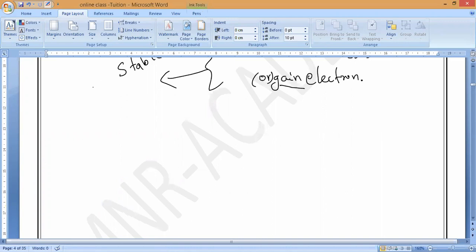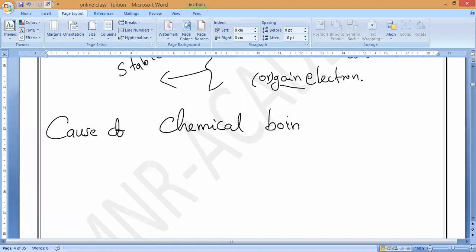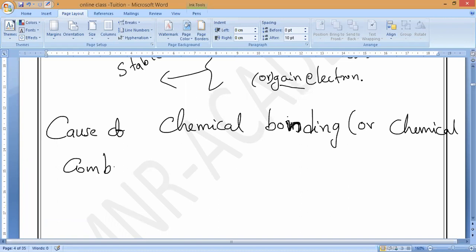Now, the next concept: cause of chemical bonding. I already taught the cause, but once again you have to write it. Cause of chemical bonding, or we can also say chemical combination. Anybody can say the reason? Kevin, Dilipan, Dina. Why is the chemical bond forming? Why can't the other elements also be like noble gases? Please respond. It is a very important concept. Based upon this only, our further studies will be remembered.